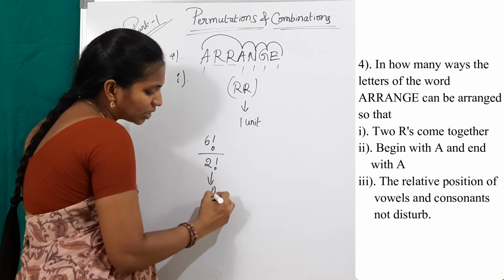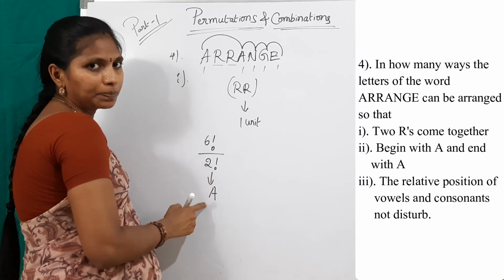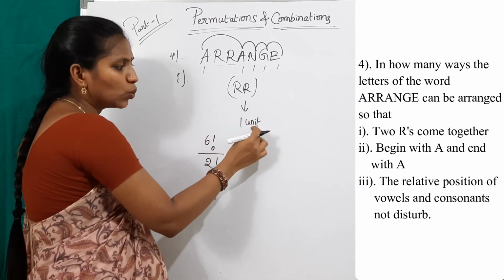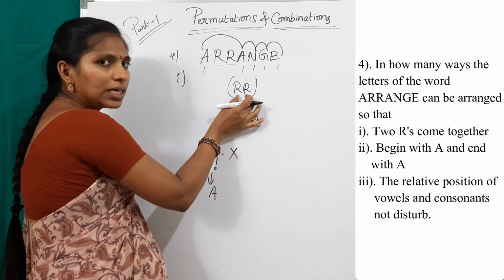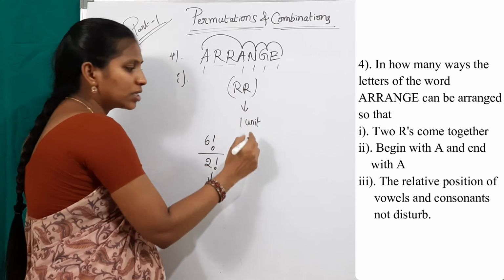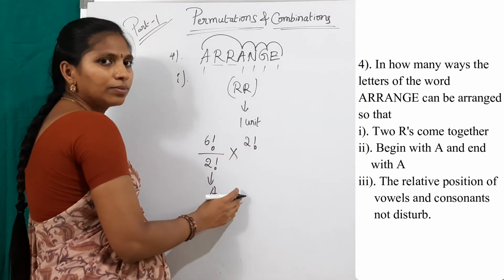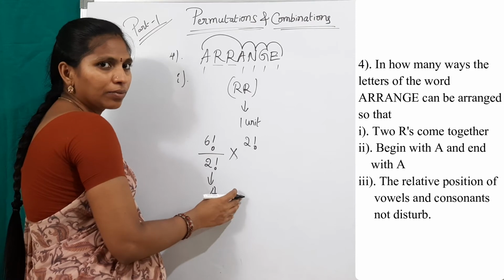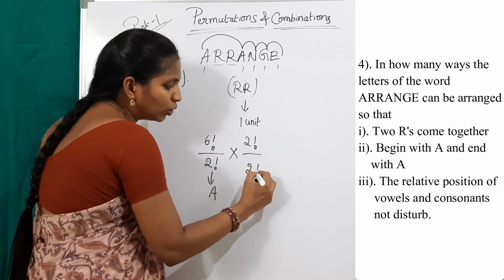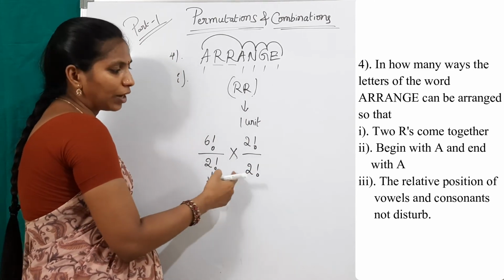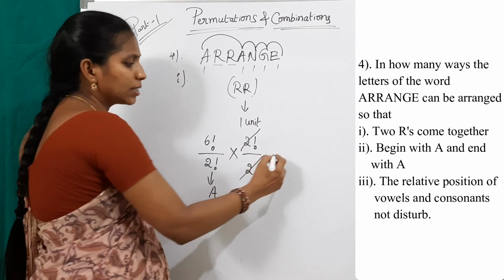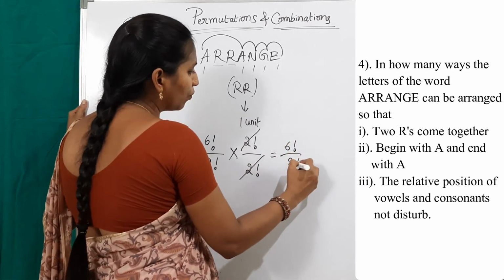This 2 factorial is for letter A. Here, see, 2 R's is 1 unit. These 2 R's arrange themselves in how many ways? 2 factorial ways. And both are the same, so at the denominator 2 factorial is there. 2 factorial gets cancelled. So the final result is 6 factorial by 2 factorial.